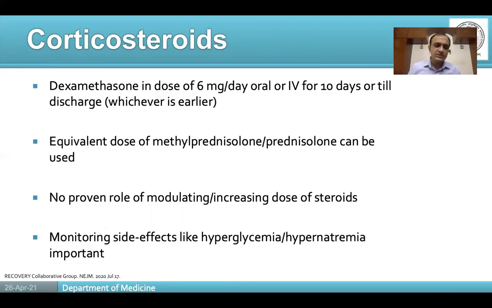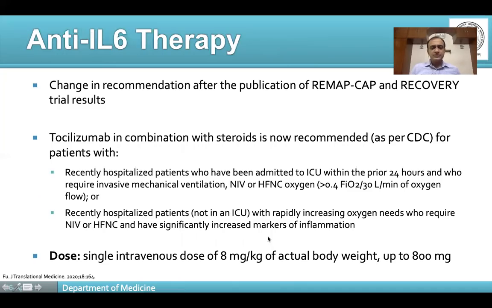Then no studies till date or guidelines say that you need to increase the steroids. However, we see that sometimes it is done in clinical practice, but that has not much evidence to buttress it. Whenever using steroids, it is important to remember side effects like hyperglycemia and hyponatremia. So we have to be vigilant about this.